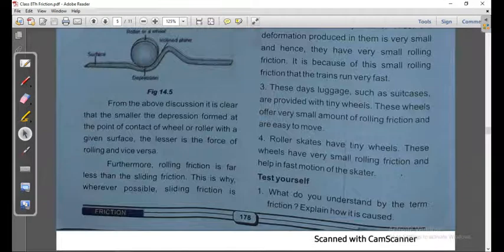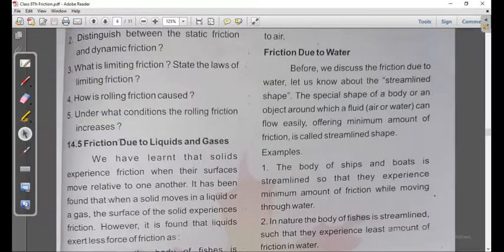Which is the friction due to water? Before we discuss friction due to water, let us know about the streamlined shape. The special shape of a body or an object around which a fluid can flow easily, offering minimum amount of friction, is called a streamlined shape. If water can flow easily around a body, we call it a streamlined shape.